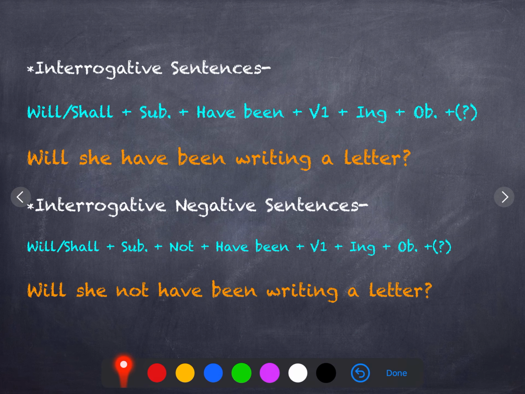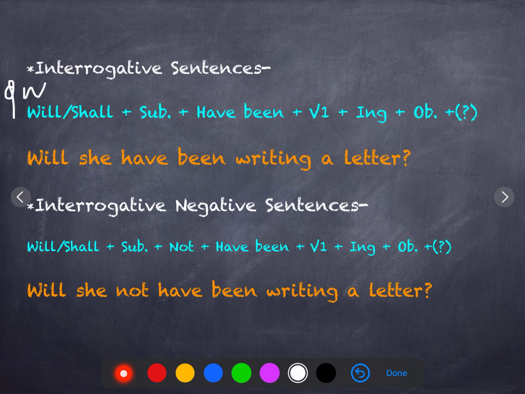Then comes the interrogative sentence. If the question is started with a helping verb, then first of all we'll have the helping verb, then subject, then have been, verb's first form plus ing plus object, followed by a question mark. And if you have a question word, then the question word will be put at the beginning. Will she have been writing a letter? Where will she have been writing a letter? These will be the example sentences.